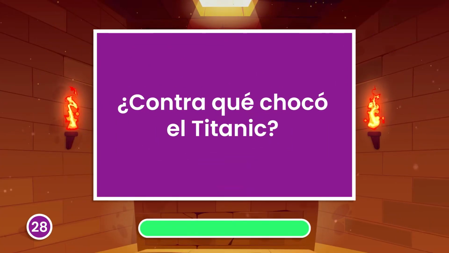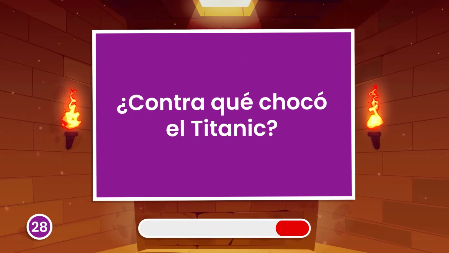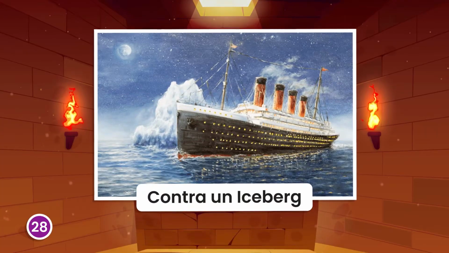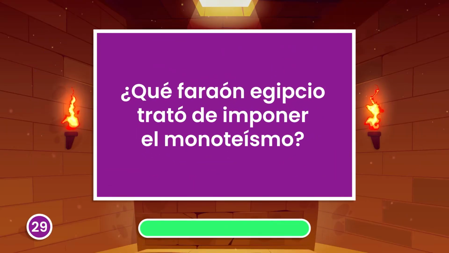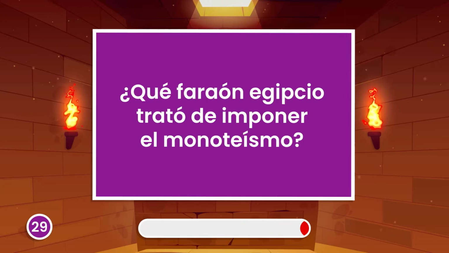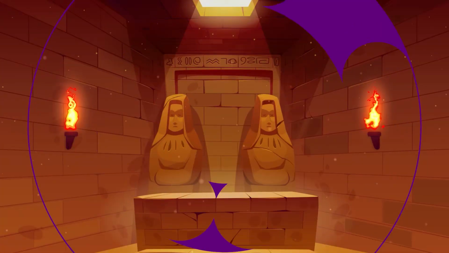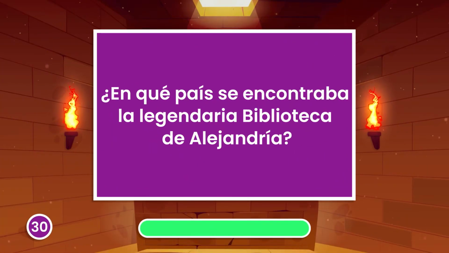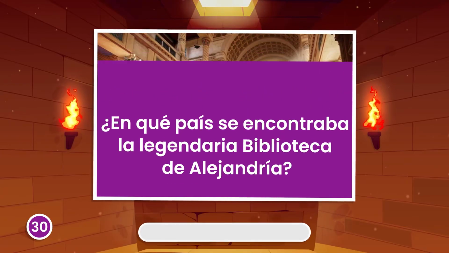What did the Titanic crash into? Against an iceberg? Which Egyptian pharaoh tried to impose monotheism? Akhenaten. Which country was home to the legendary Library of Alexandria? In Egypt.